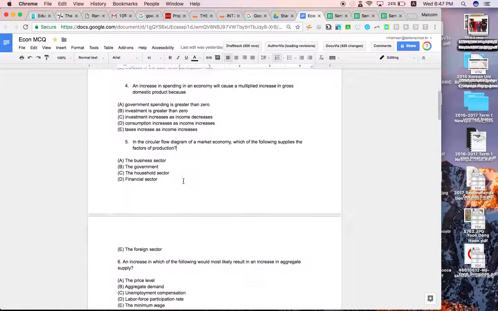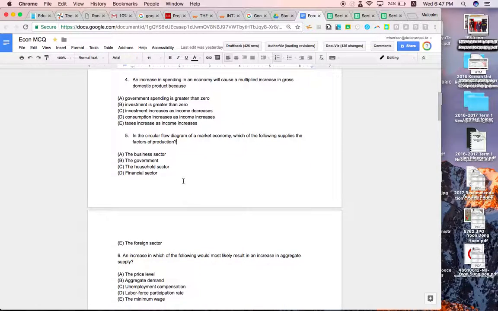In the circular flow diagram of market economy, which of the following supplies the factors of production? The factors of production are supplied by the household sector. They supply them to the firms who pay wages, and the household sector then go and buy products from the business sector.